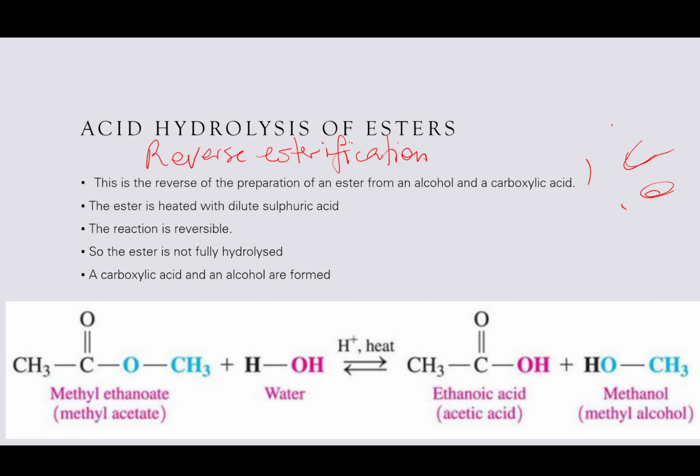So the ester is not fully hydrolyzed because it is reversible. The equilibrium position might be to the left, but that doesn't mean that everything is broken down. Remember how chemical equilibrium works, right? So it's not fully hydrolyzed, and we have the carboxylic acid and alcohol being formed. It breaks back down into its constituent acid and its constituent alcohol.